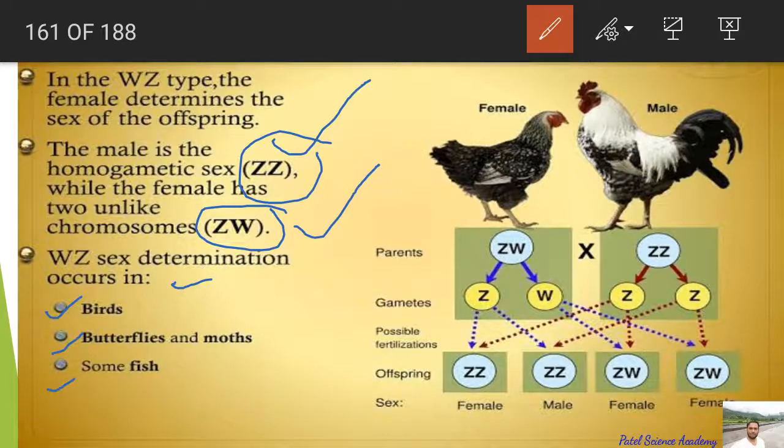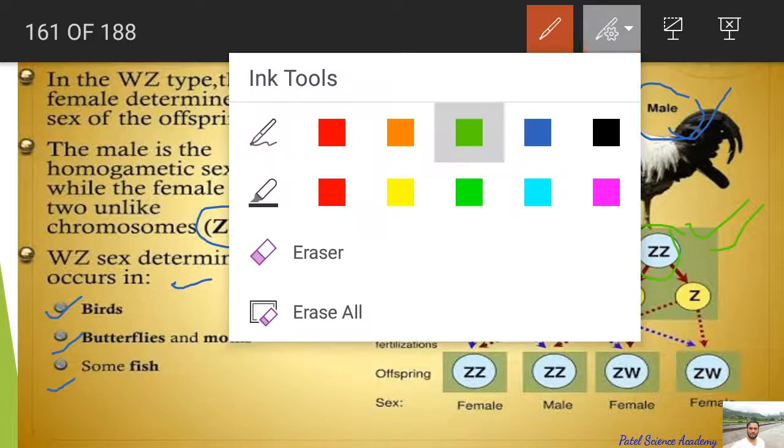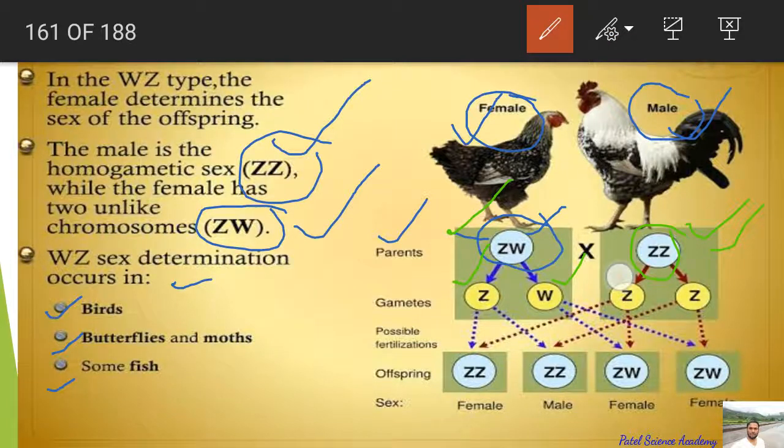So here we can see this is female and this is male. So this is hen and this is cock. So what is happening here? The female has a different genotype of gametes, that is ZW, and the male has the same type of chromosomes, that is ZZ. So gametes from the female body will be different, one will be Z and one will be W, while in the male body the two gametes will be the same, that is sperm will be Z and Z.